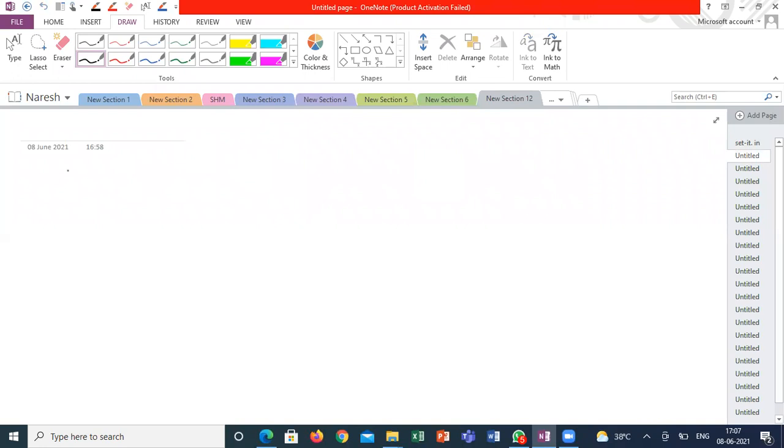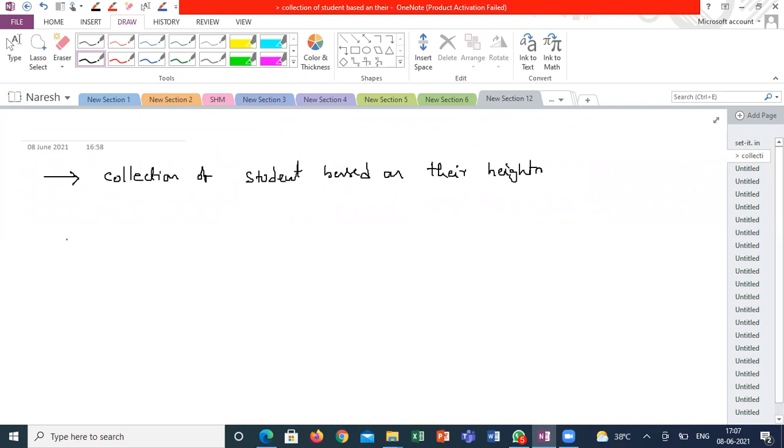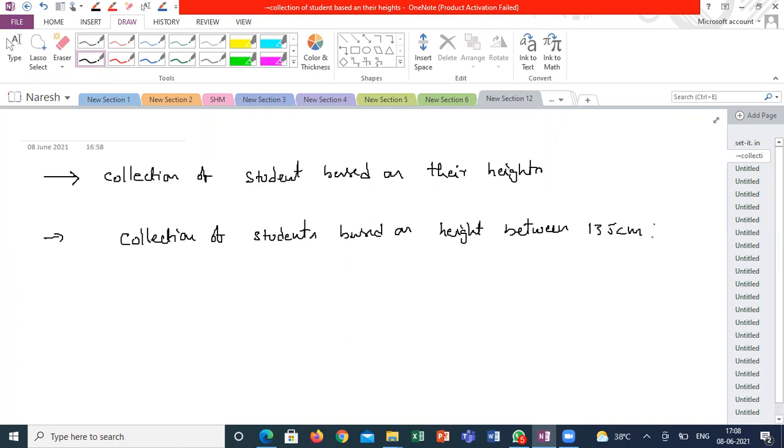For example, collection of students based on their heights, or collection of students based on height between 135 centimeter to 160 centimeter.